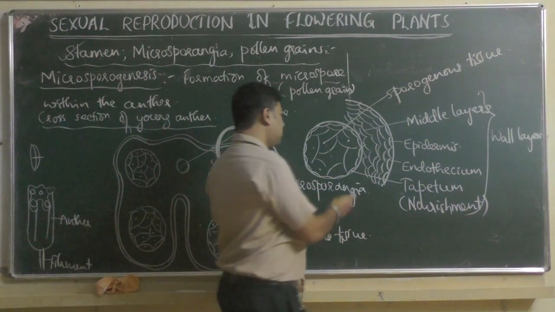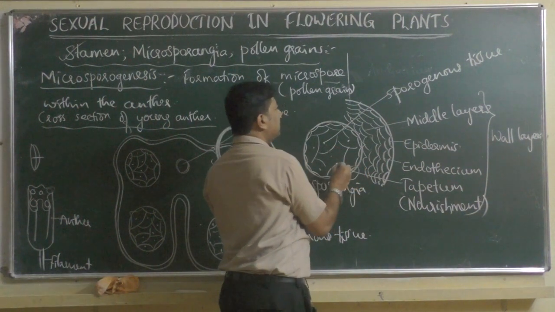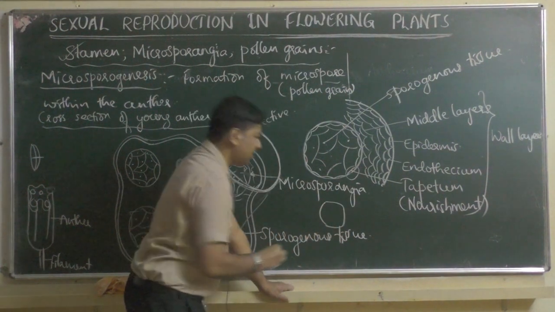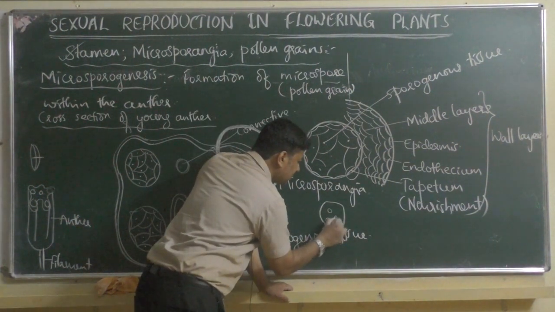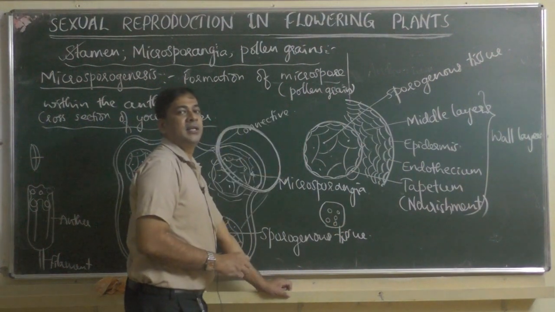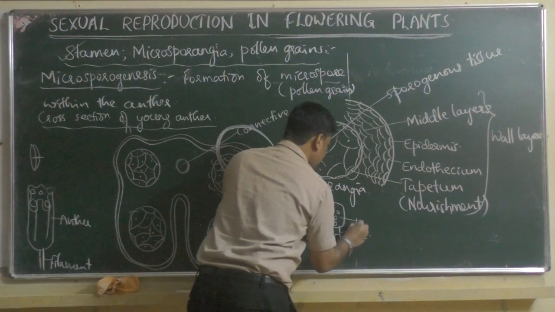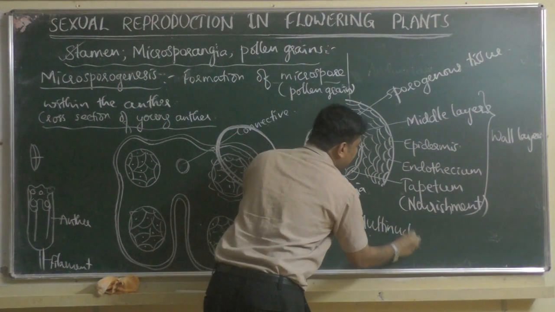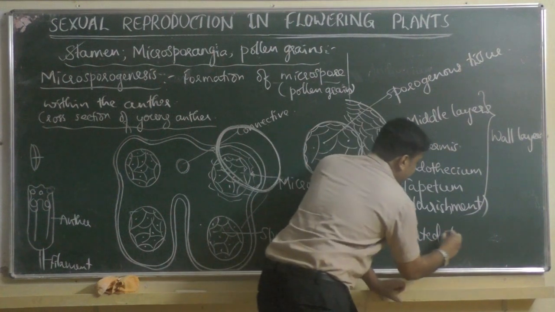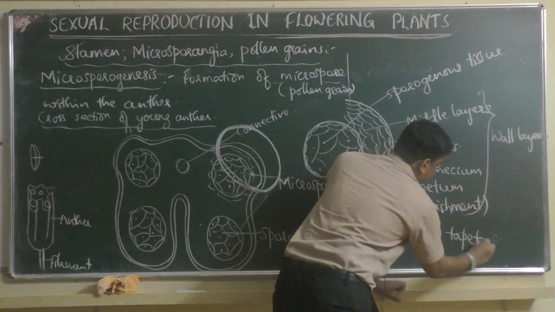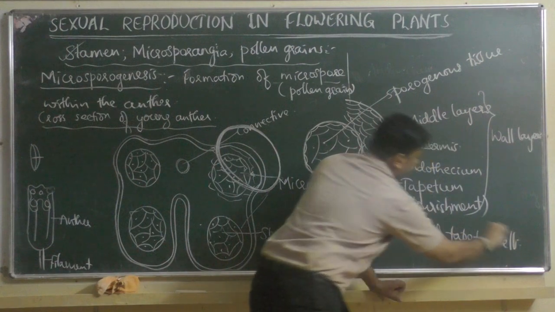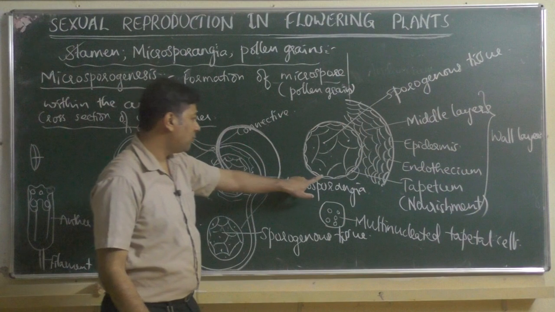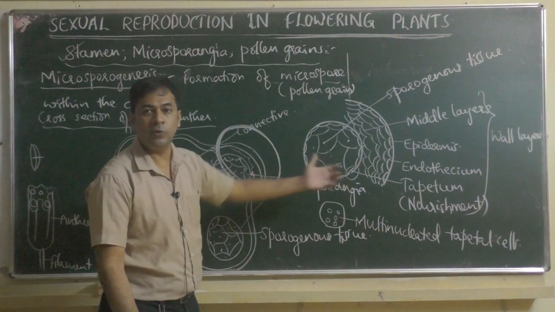Okay, so what about the cells of tapetum? Each cell of tapetum contains many nuclei. Tapetal cells are multinucleated, meaning one cell of tapetum contains many nuclei.